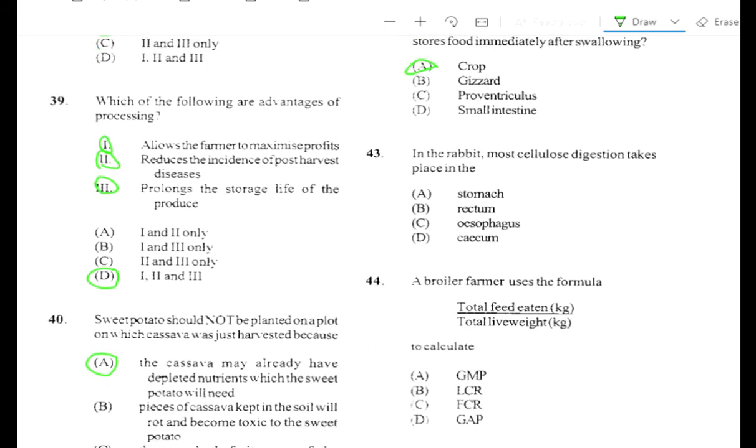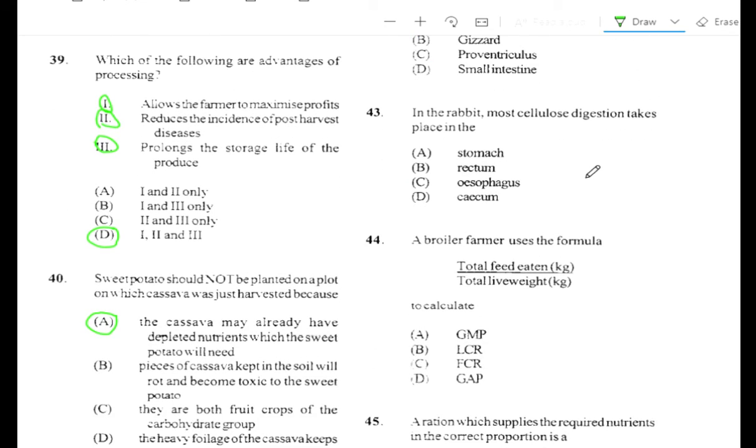Question number 43. In a rabbit, most cellulose digestion takes place in the cecum. So of course, you said the fermentation would take place in the large intestine of the rabbit. Alright, so cellulose is broken down by fermentation, whereby microbes are used to break down the food or the cellulose in the food. So that takes place in the large intestine, specifically the cecum.